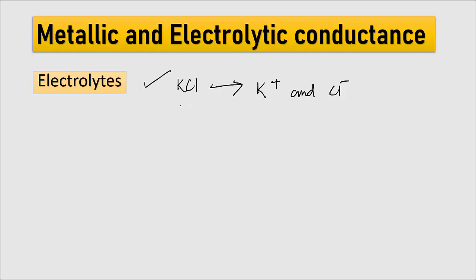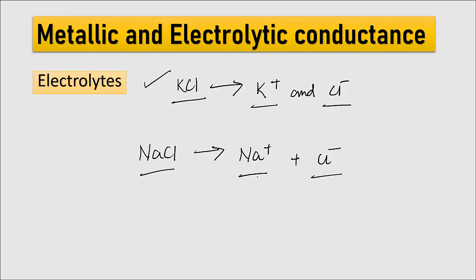Why is this an electrolyte? Because it is dissociating into its constituting ions, K plus and Cl minus. Similarly, if I take NaCl, it also dissociates into Na plus and Cl minus. So NaCl is also dissociating into its constituting ions. Therefore, it is also an electrolyte.